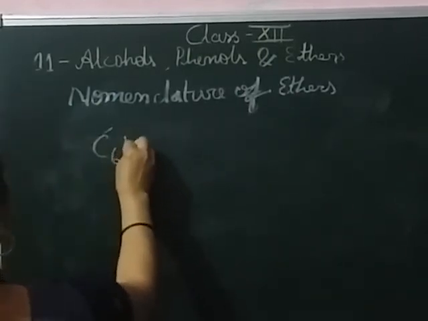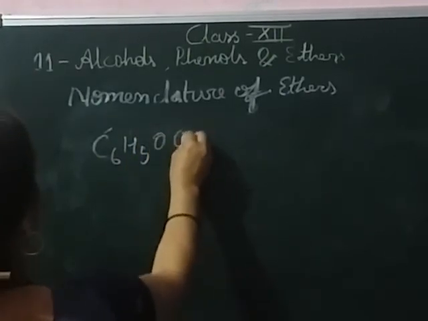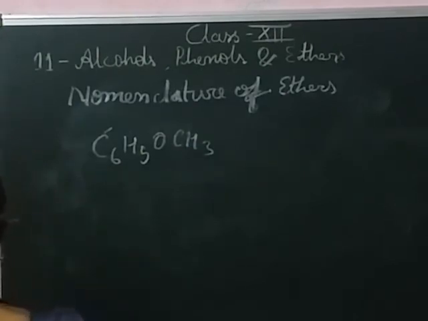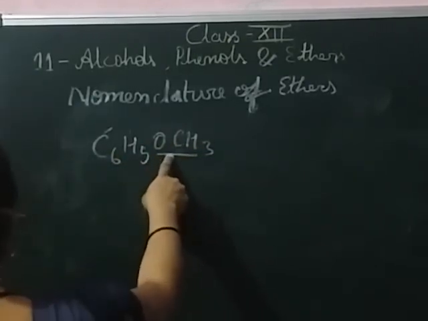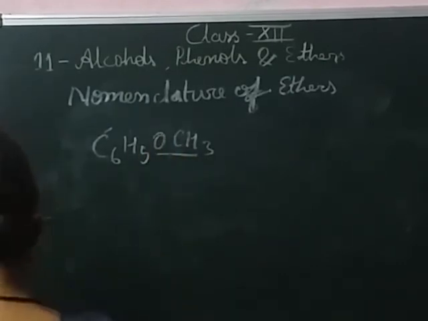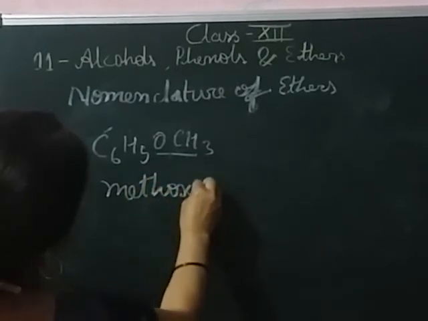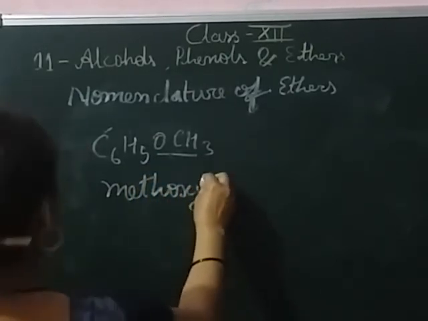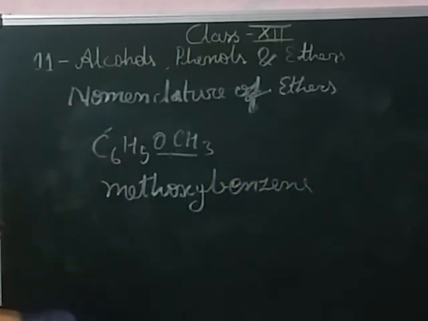What will we do if both parts are not the same, they are different? How do we write the name of the compound? Its common name is anisole, and this is methoxy because the lesser number of carbons is attached with the oxygen. We will start the name with methoxy: methoxybenzene. So this is the nomenclature of alcohol, phenol and ether.